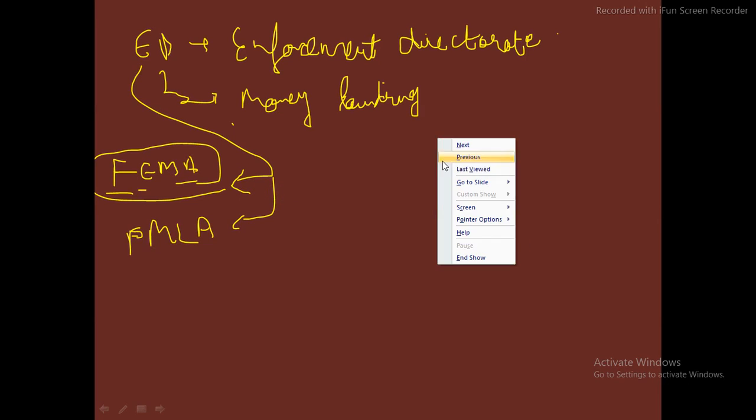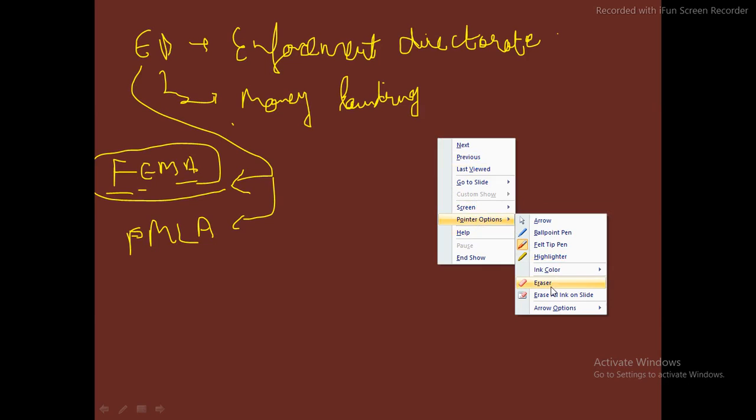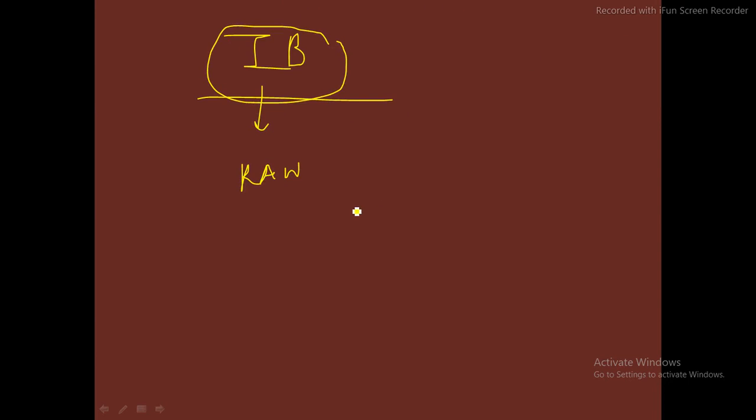Then we have certain more of them. There are agencies like IB, the Intelligence Bureau. IB is for internal security, then RAW is the same for external security.